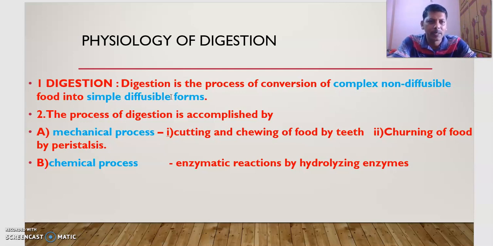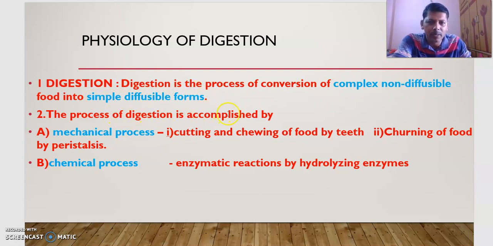Food, one of the basic requirements, consists of different types of nutrients like carbohydrates, proteins, fats, minerals, vitamins, and water. Water, minerals and vitamins need no digestion, because they are already in simple form and can directly diffuse into the cells. But carbohydrates, fats, and proteins, as they are larger molecules, have to be converted into simple diffusible forms. Digestion is the process of conversion of complex non-diffusible food into simple diffusible form.